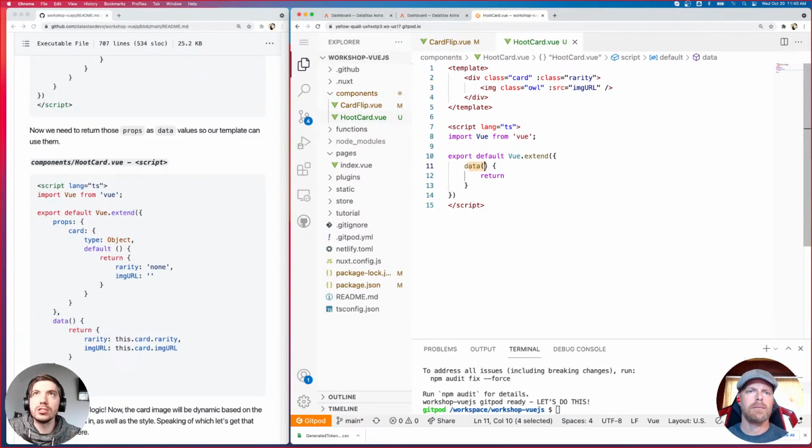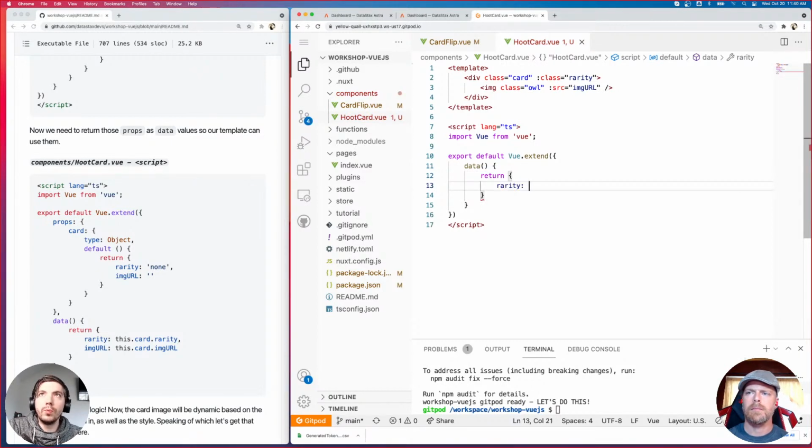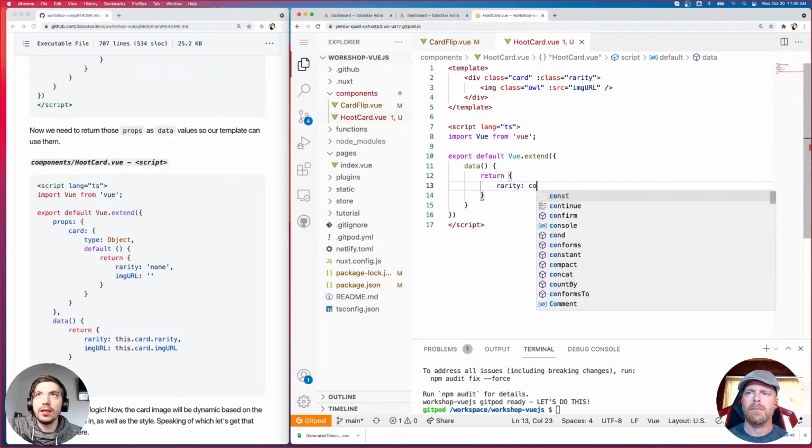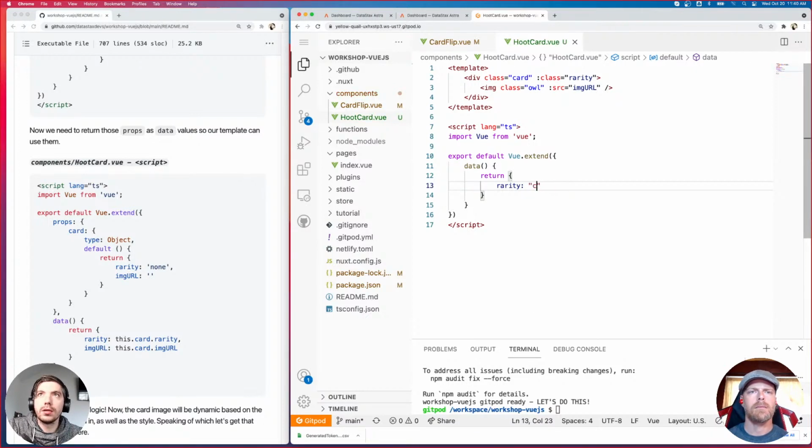That's what this data section is for in our Vue component. And when we return a variable called rarity, we can set it to whatever we want. So we could say common, if I could type. Now common is going to be substituted here because we're looking for a data variable called rarity. And that's what this colon signifies. Hopefully that answers it.